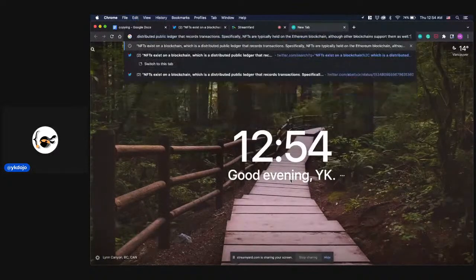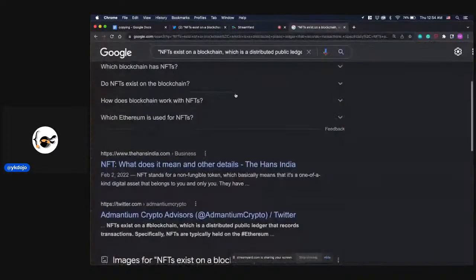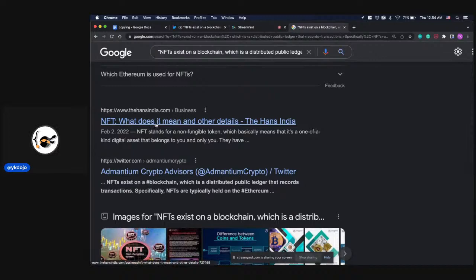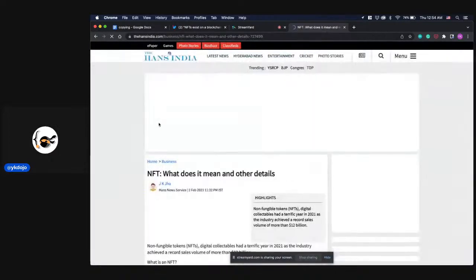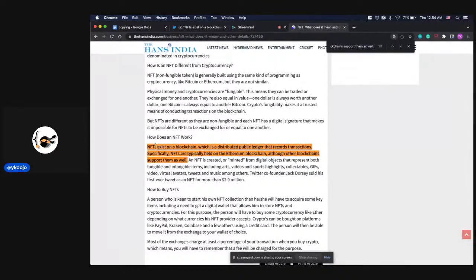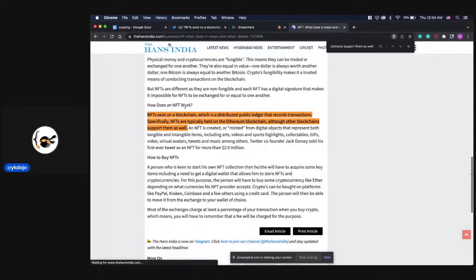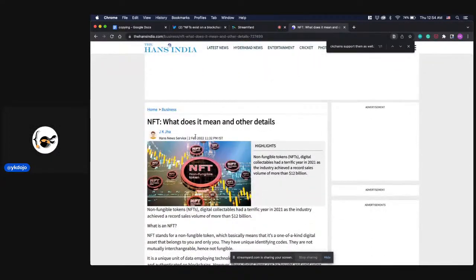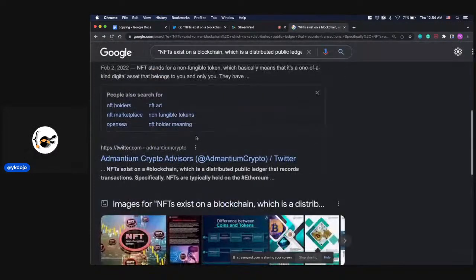that I can find on Google. So let's try that. Maybe actually this one. So how does an NFT work? NFTs. So this is the exact same text. This one claims it was published on February 2nd, but who knows?